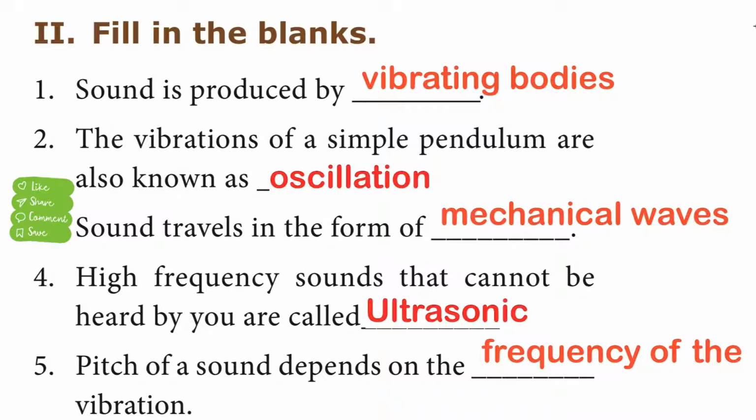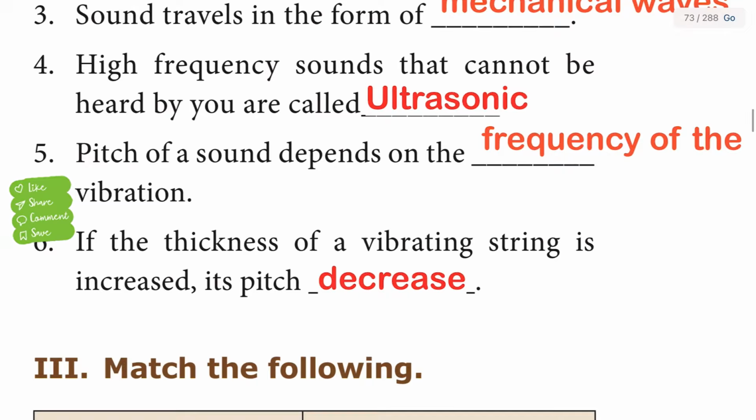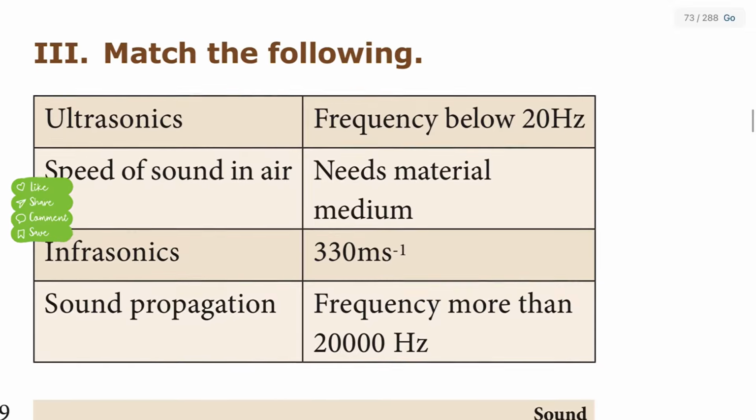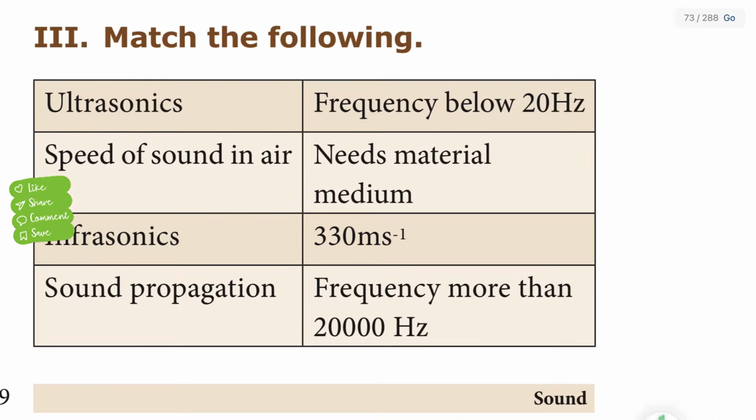Pitch of a sound depends on the frequency of the vibration. If the thickness of a vibrating string is increased, its pitch decreases. Next, match the following. Ultrasonics, frequency more than 20,000 Hz. Speed of sound in air, 330 meter per second. Infrasonics, frequency below 20 Hz. Sound propagation needs material medium.